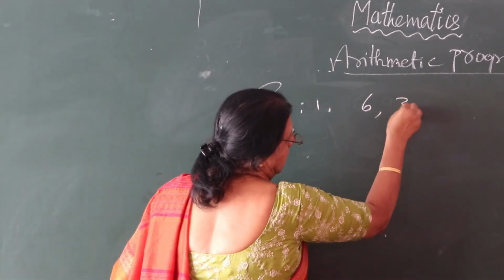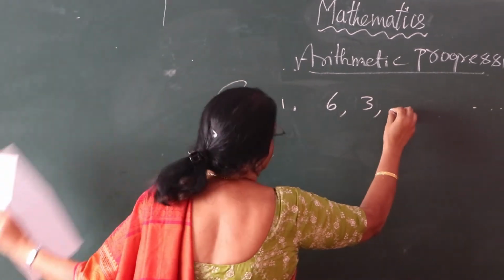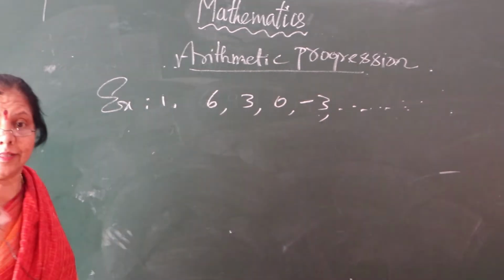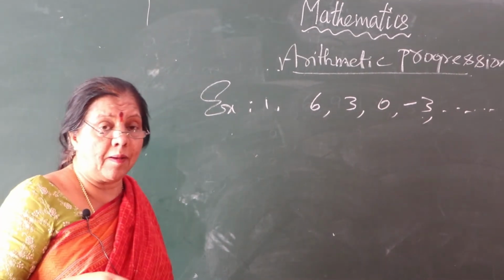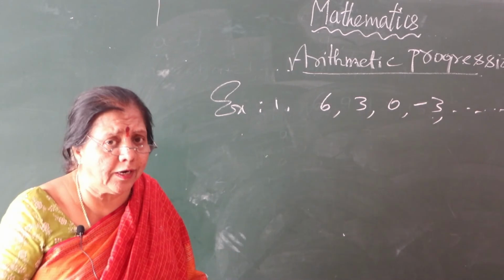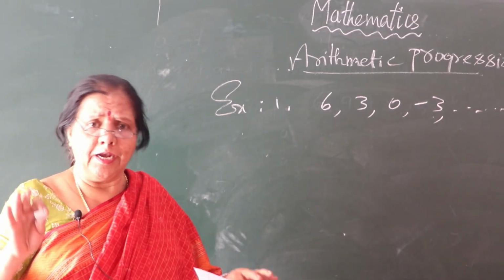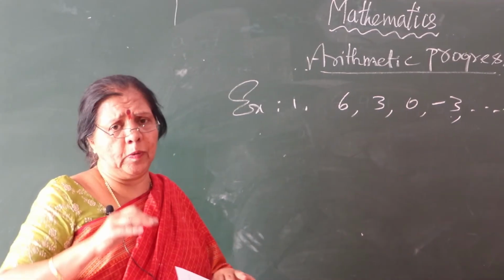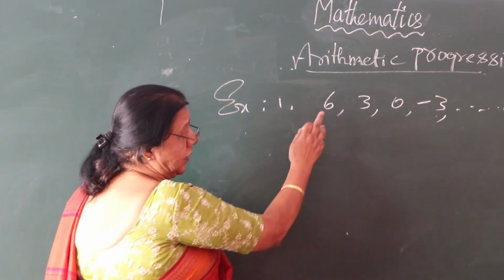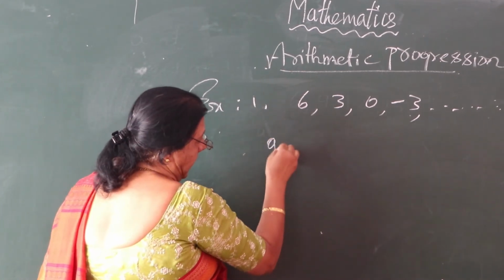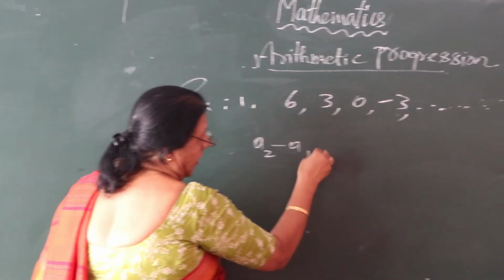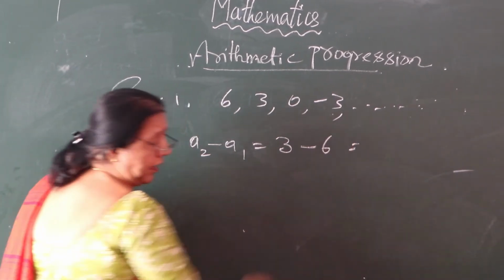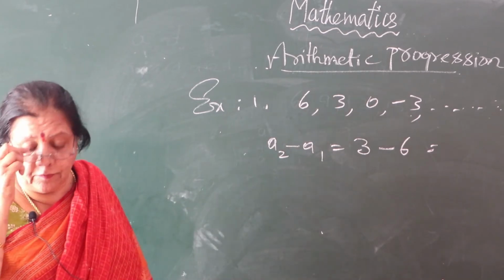6, 3, 0, minus 3. See, this is different. Previous sums I have given very easy, in your mind itself you can do it. An intelligent student can do this one also without saying it, but some average students, you subtract it. See, which is that one? A2 minus A1. That is A2, what is 3? So here 6. Correct?